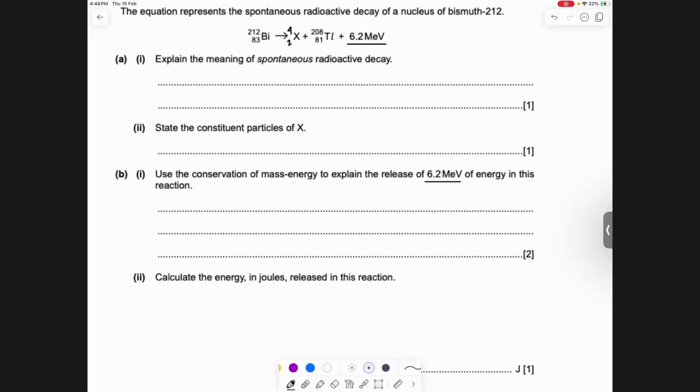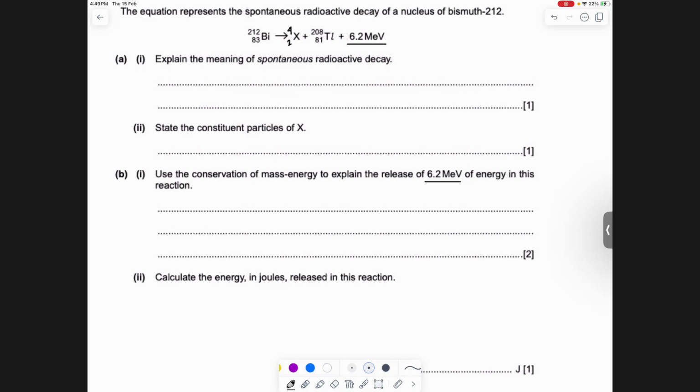But to calculate the 6.2, which we do in A2, what will you have to do? Take the actual values of their masses, right? And then you'll see that the mass of bismuth is actually not the same as the mass of that other element and alpha. There's a gap there, a very small missing mass, and mass can go missing, right? So what does it get converted to? Energy, and that's the energy given off. That's actually the origin of most reactions out there that give off energy. They sacrifice a bit of mass to release the energy.